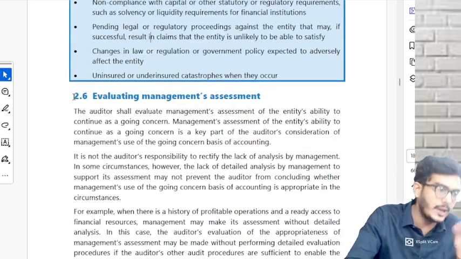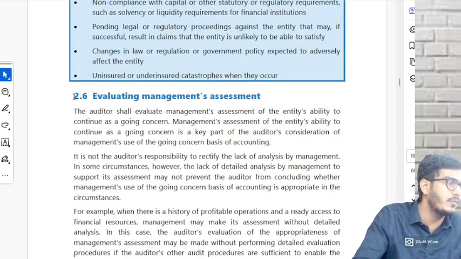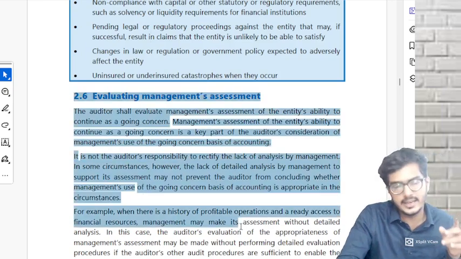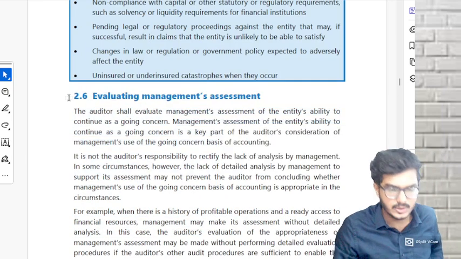Then this entire 2.6, I don't know whether I made you mark it as MUG or RMN. What was it? CBQ RMN. CBQ RMN. Entire 2.6 is CBQ RMN. What is this 2.6? Give me 1 minute.